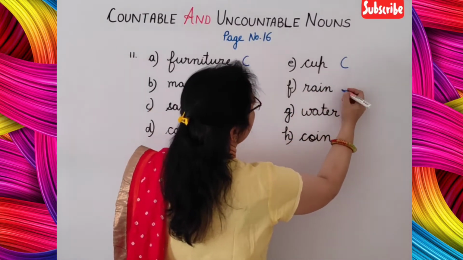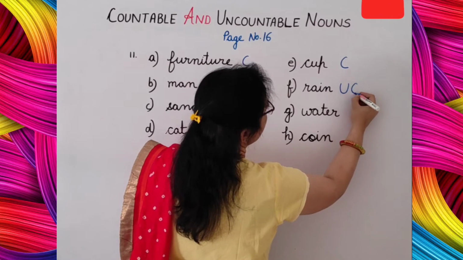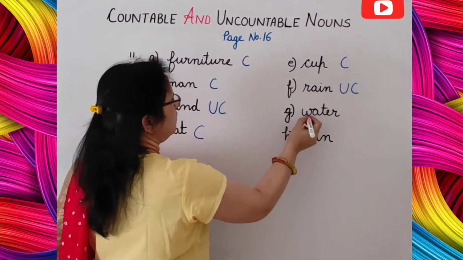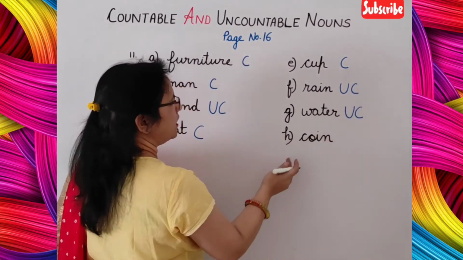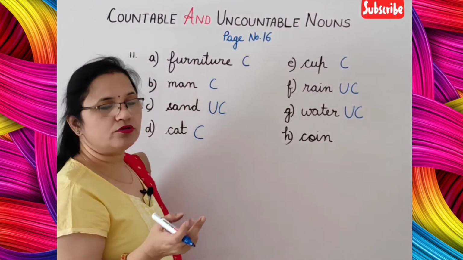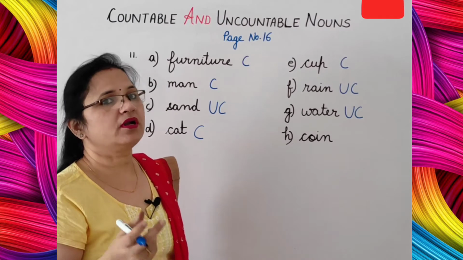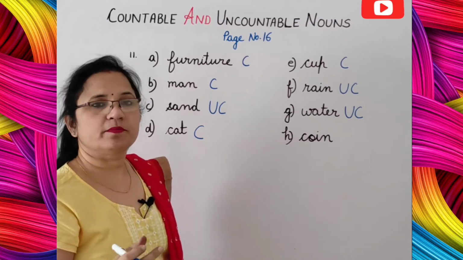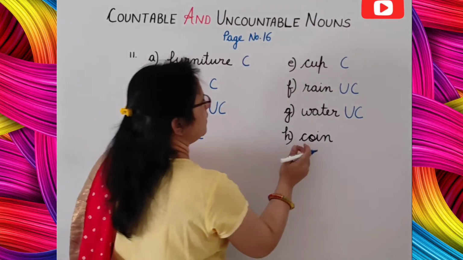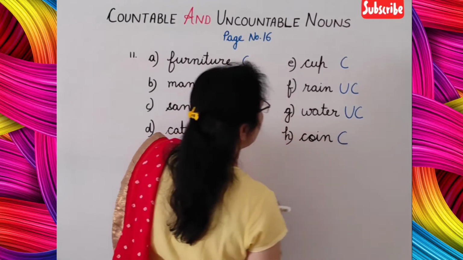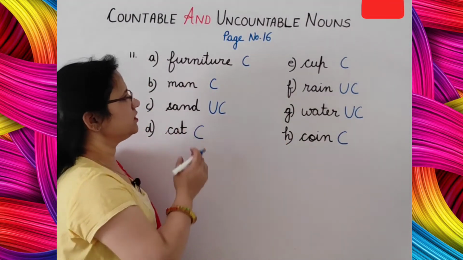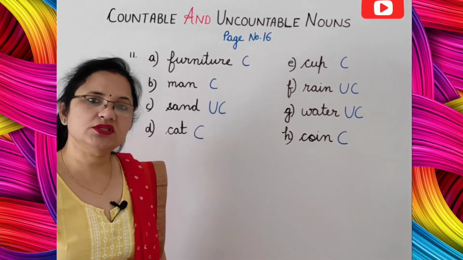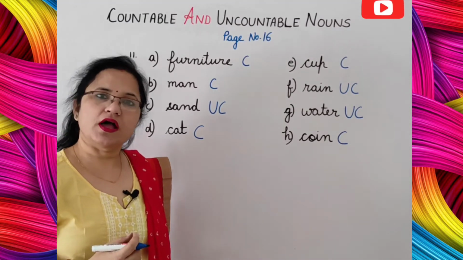Rain, you cannot count. So write down UC, uncountable noun. Then water, again you cannot count. So write down UC. Then coin. Coin you can count, students. Rupee you can count, but money you cannot count. So money is uncountable, but coin is countable noun. So students, write like this, C in front of countable nouns and UC in front of uncountable nouns.